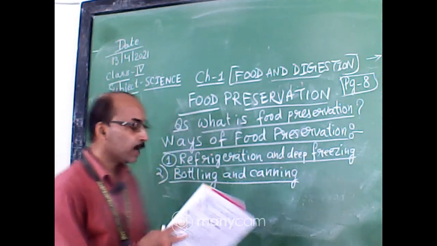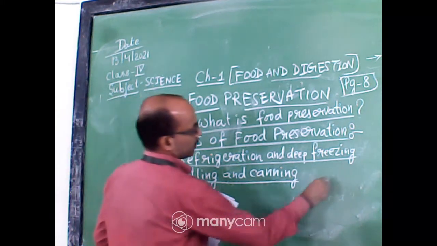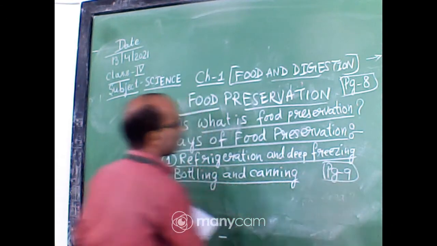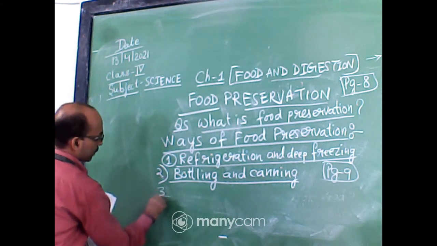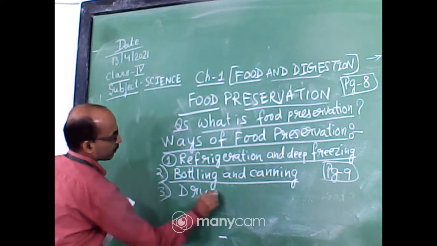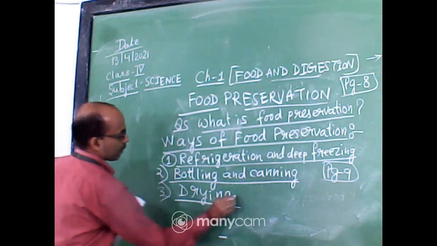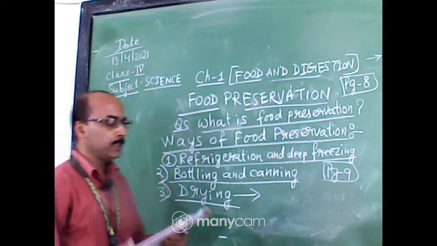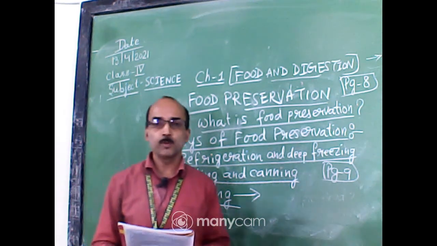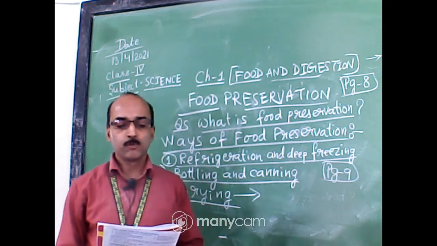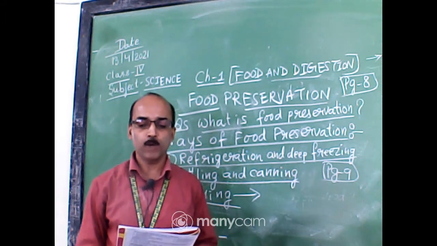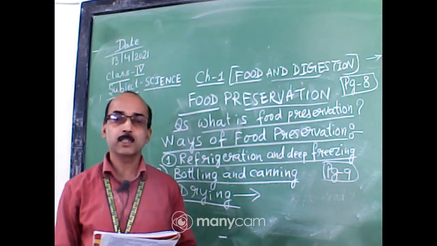Now, we will turn to the next page. This is page number 9. All of you open page number 9 also. The third method of food preservation is drying. Food is dried by removing all water content from it. After removing all the water from the food, the food is dried. This prevents the food from getting spoiled.